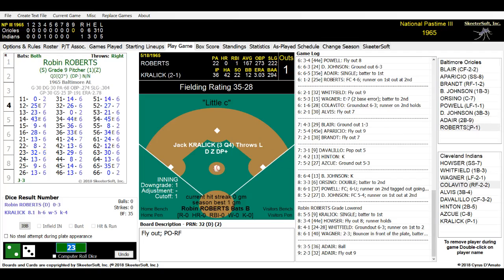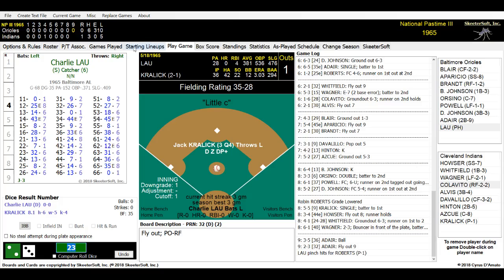Robin Roberts is due up, but he is not going to be batting this time. I have Norm Seaburn and Charlie Lau who can both hit. Charlie Lau is batting .500 as a pinch hitter, and Russ Snyder's batting .400. Charlie Lau batted in Monday's game. Hit a double, gave the Orioles the victory. Put 2 runs out there for the Orioles. We'll bring Charlie Lau up. And let's see what we've got here. Okay, he will be replacing Robin Roberts.